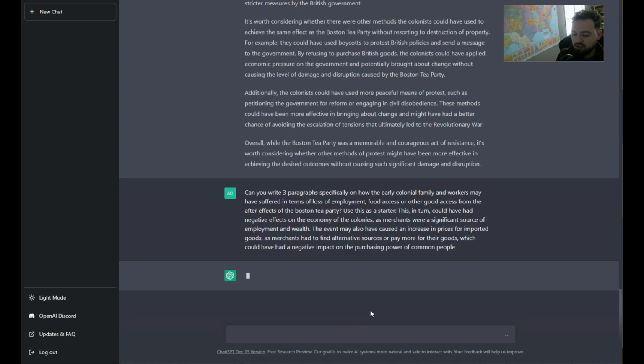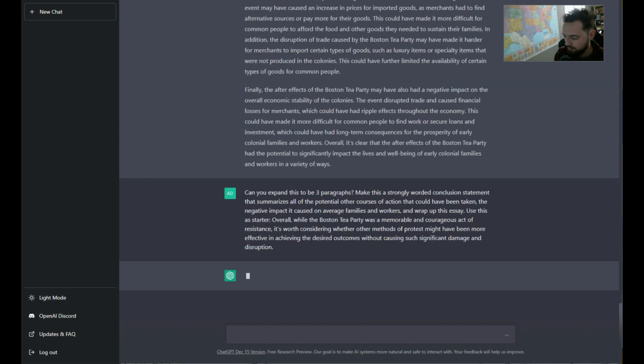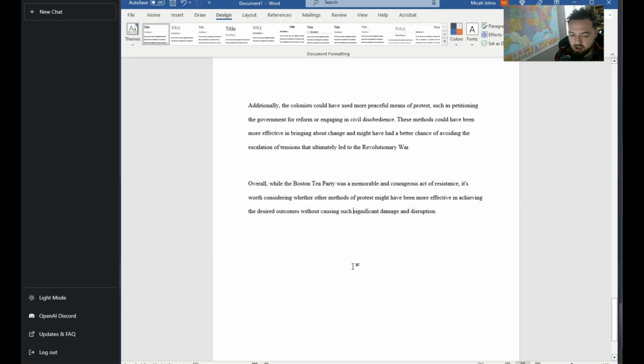Let's regenerate this response. I want a different one. I felt like that one was a little bit too echoey, and then we're going to see where this goes. I want to expand the conclusion, just fill out the last page, because we're at 5 pages now, and it's only been like 6 minutes that I've been at this. So we're going to expand this idea out.